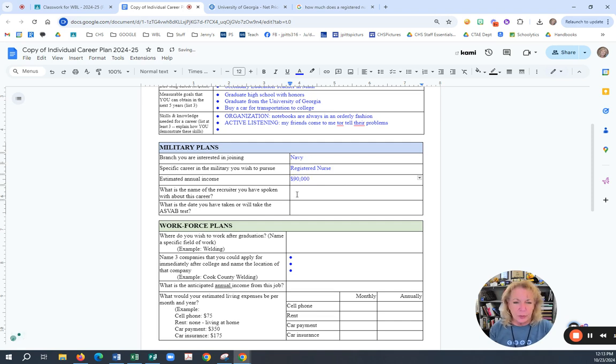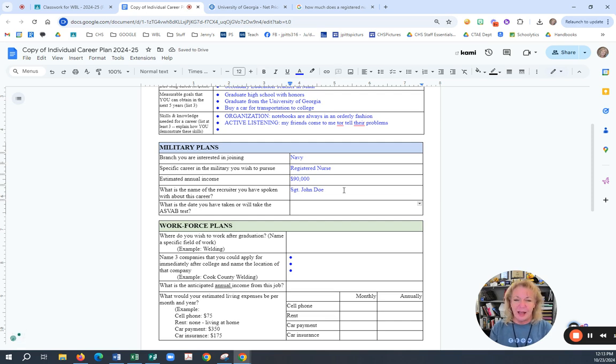What is the name of the recruiter I've spoken to? You need to speak to one. If you have not spoken to one, you need to find out the name of the recruiter for the Navy here at Cook High School. You can do that by going to the CPC. So I'm going to say it's Sergeant John Doe. Of course it's not.